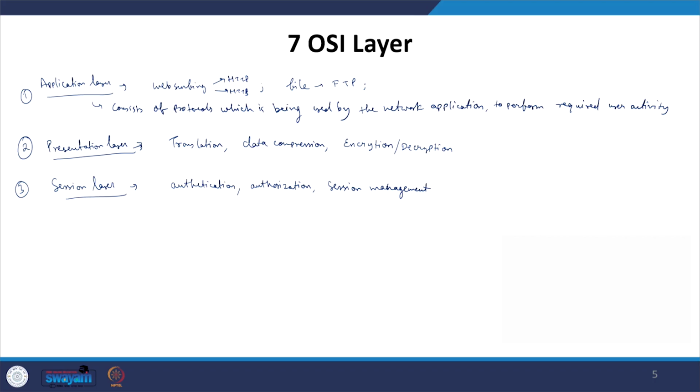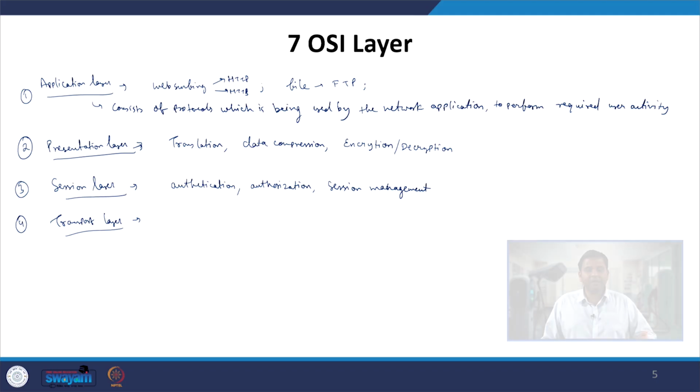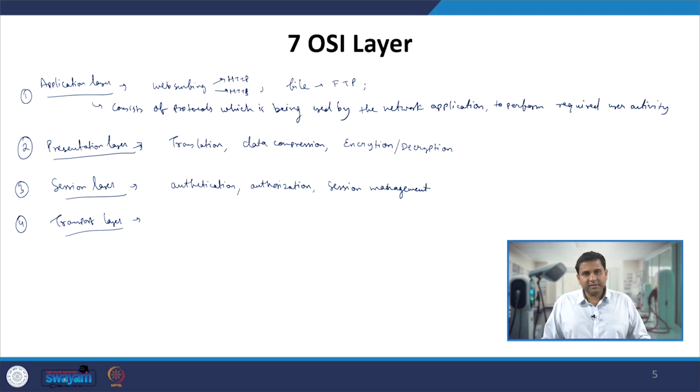Generally these three layers are done by the network application, and then comes your next layer, which is called the transport layer. So the user has entered the information using the application layer, then it is represented in a certain form in the machine understandable format.